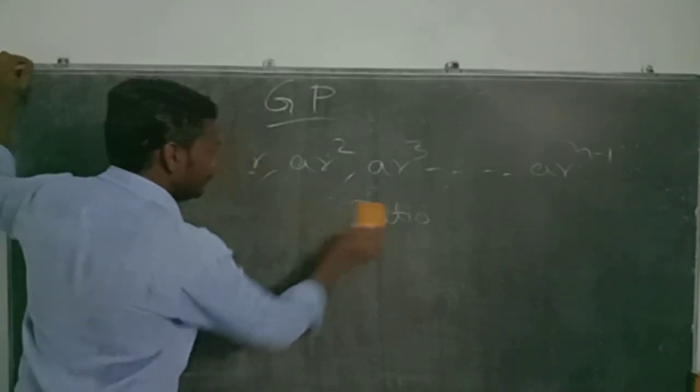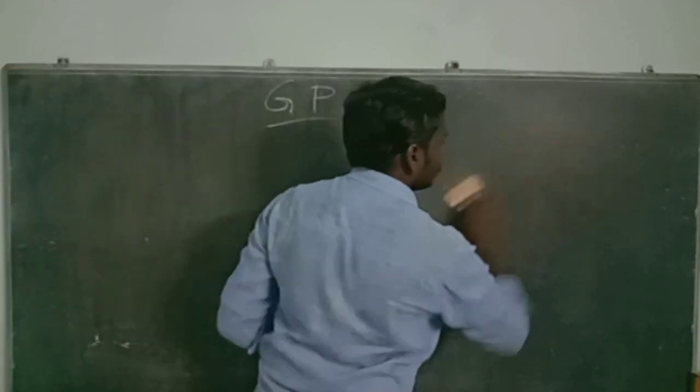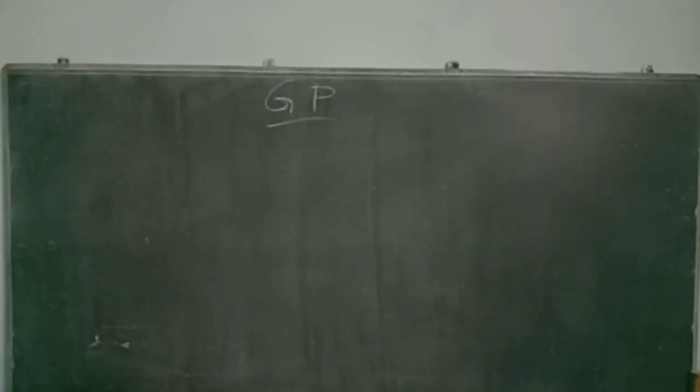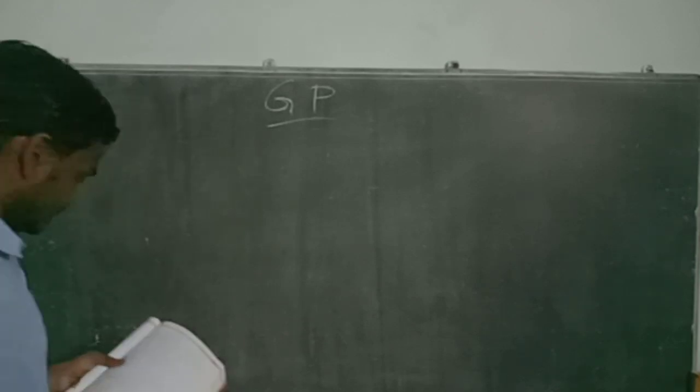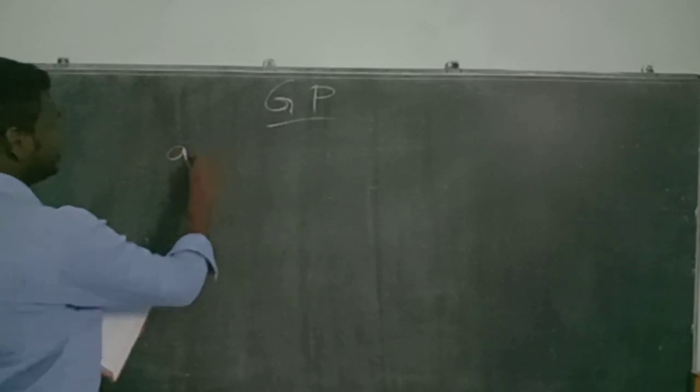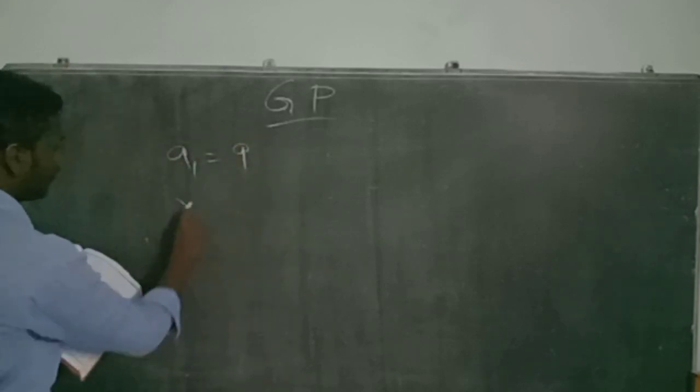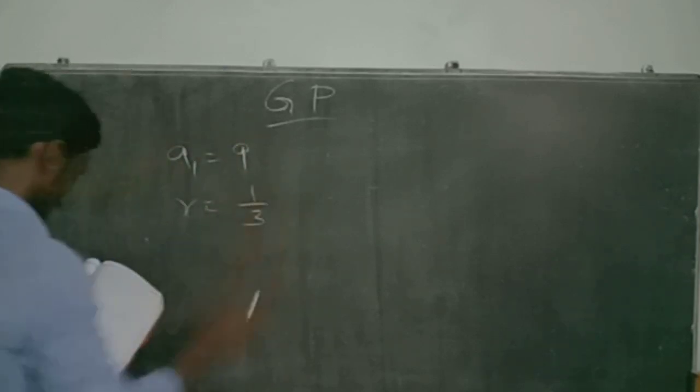Let me take an example. Here the question is asked as A1 is given as 9 and R is given as 1 by 3.